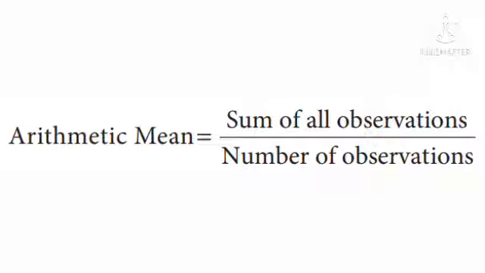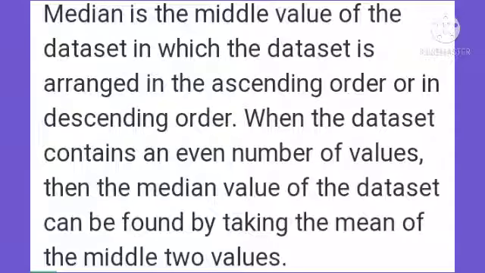Hence, arithmetic mean is equal to sum of all observations, that is, adding all the observations, divided by number of observations, that is the total number of observations given in the problem. Median is the middle value of the data set in which the data set is arranged in the ascending order or in descending order. When the data set contains an even number of values, then the median value of the data set can be found by taking the mean of the middle 2 values.